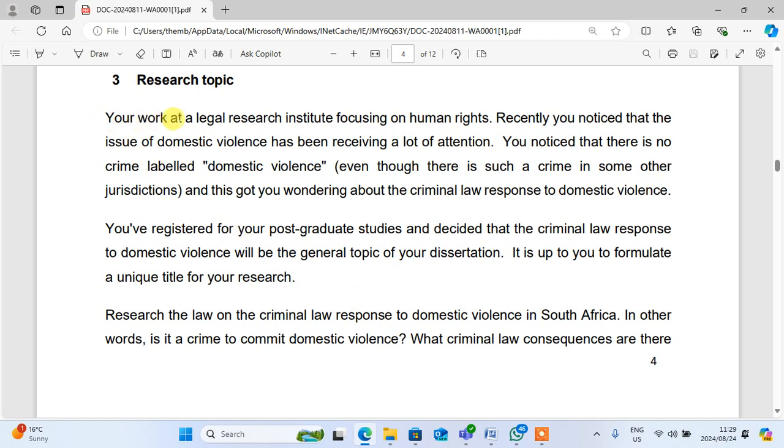Your work at a legal research institution focuses on human rights. Recently, you noticed that the issue of domestic violence has been receiving a lot of attention. You noticed that there is no crime labeled domestic violence, even though there is such a crime in some other jurisdictions.